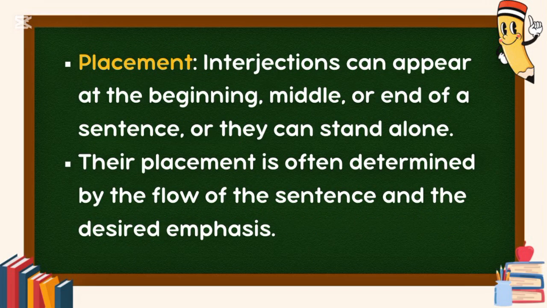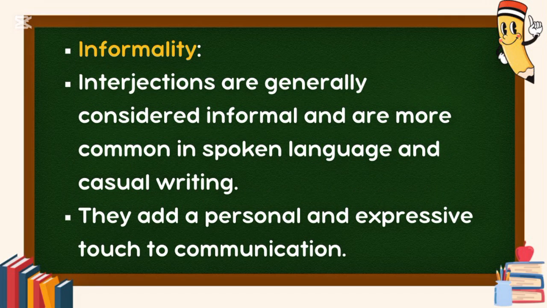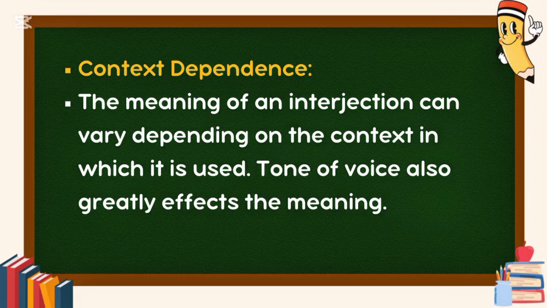Placement. Interjections can appear at the beginning, middle, or end of a sentence, or they can stand alone. Their placement is often determined by the flow of the sentence and the desired emphasis. Informality. Interjections are generally considered informal and are more common in spoken language and casual writing. They add a personal and expressive touch to communication. Context dependence. The meaning of an interjection can vary depending on the context in which it is used. Tone of voice also greatly affects the meaning.